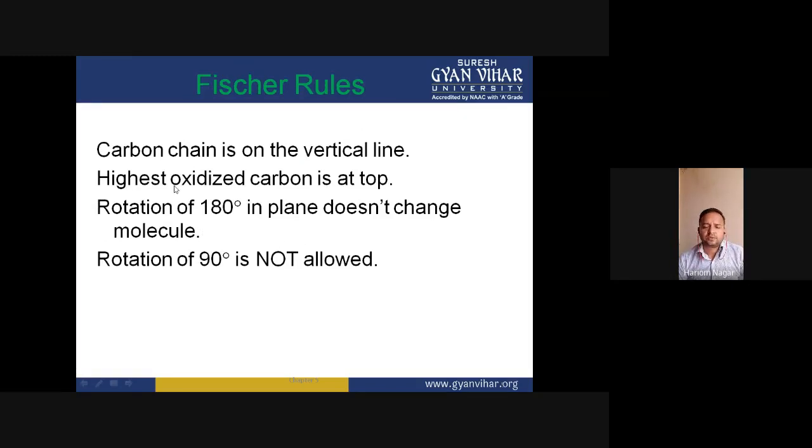Now the Fischer rules: the carbon chain is on the vertical line. When we design the Fischer projection formula of a 3D molecule, we have to keep in mind that the carbon chain must be on the vertical line, meaning the group which contains the carbons should be placed in the vertical line, and the highest oxidized carbon is at the top of the vertical line. We must place the highest oxidized carbon at the top.